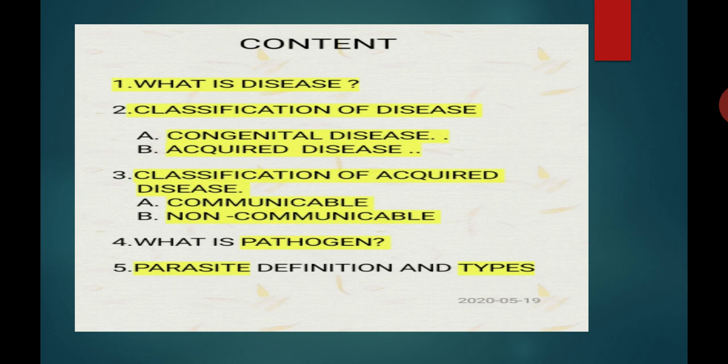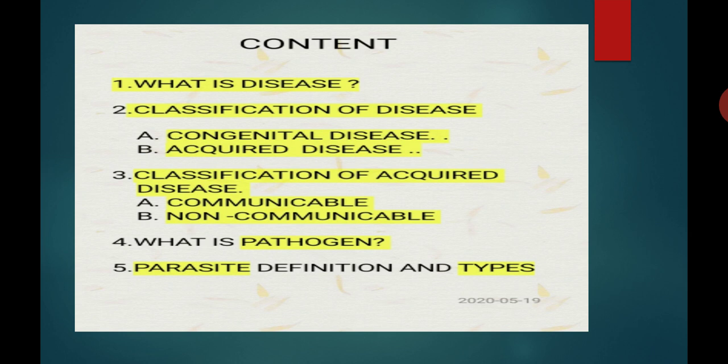classification of diseases. There are two main classifications of diseases. One is congenital, another one is acquired. Then we will see the types of acquired diseases, that is communicable and the non-communicable diseases. Then we will see what is pathogen, what is parasite and the types of parasite.